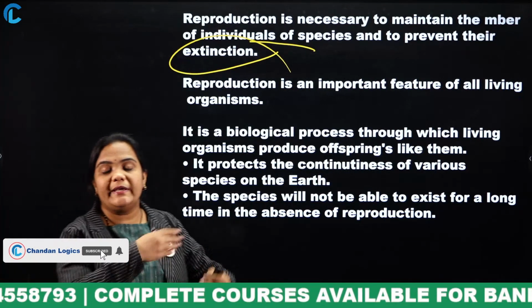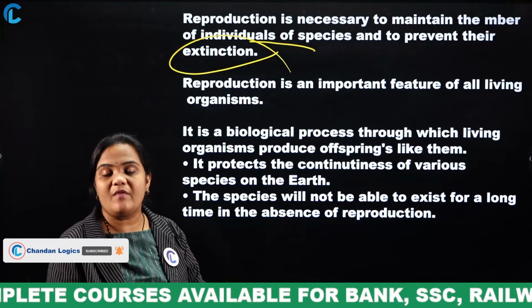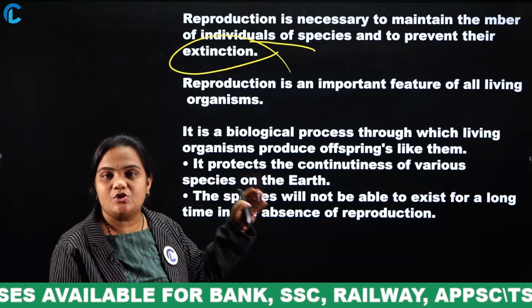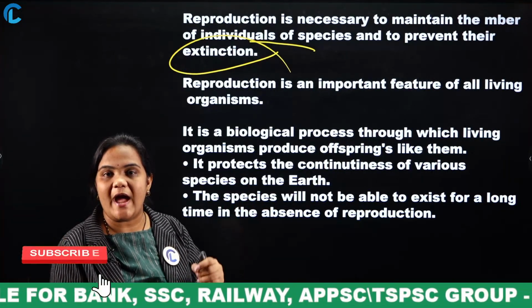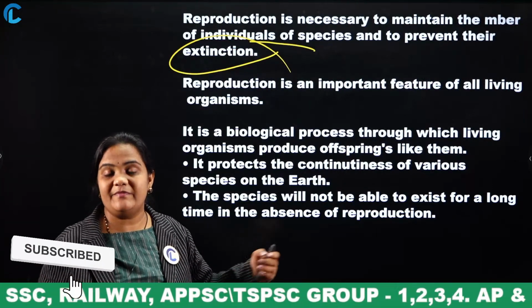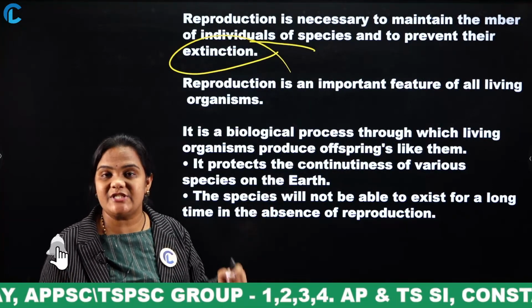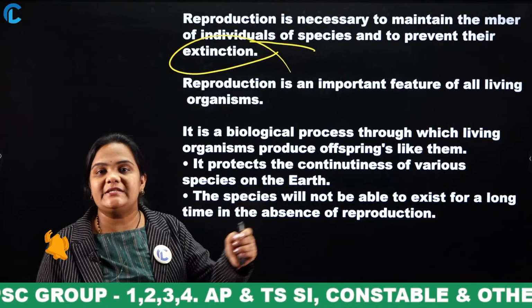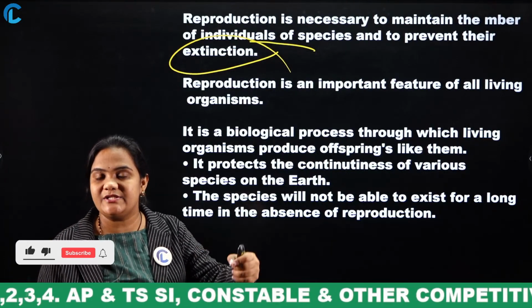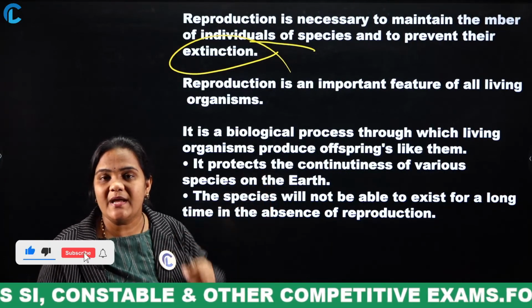In order to increase the members, what do we have to do? Reproduction is to be done. Sexual reproduction is to happen in order to prevent the extinction. What is extinction? Disappearance. In order to prevent the extinction, this reproduction process is to happen.